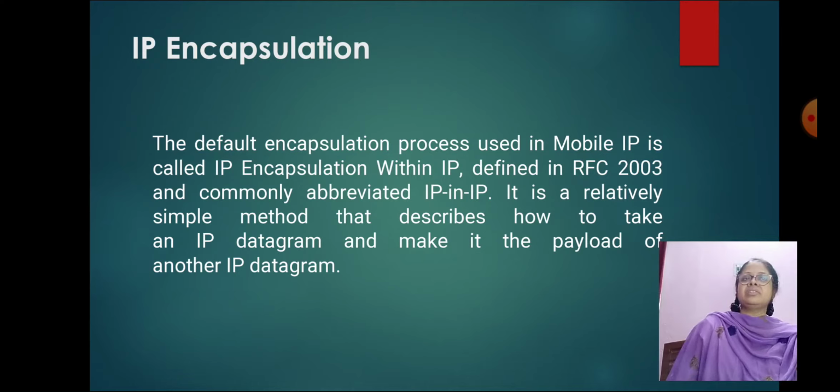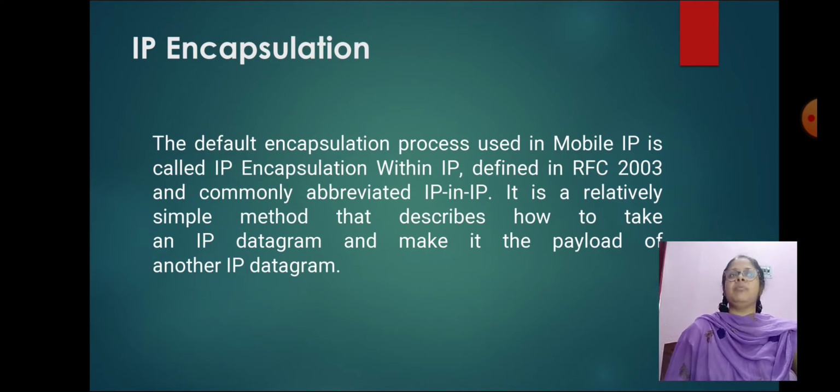Actually, it establishes a virtual pipe for the packets between a tunnel entry and an endpoint. It is the process of sending a packet via a tunnel, and it is achieved by a mechanism called encapsulation.